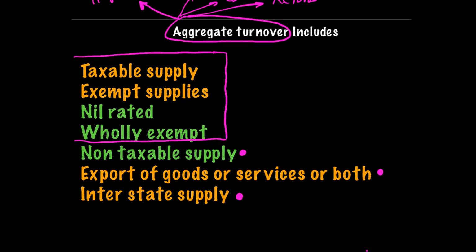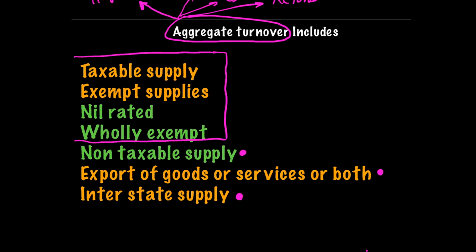See, nil rated, which I have given in green pen, wholly exempt and non-taxable supply. These three are exempt supplies. But since a composition dealer is not allowed to engage himself into non-taxable supply, only nil rated supply and wholly exempt supply will come in the aggregate turnover. Now say for example, in examination, you are asked that a person was engaged into exports, is he eligible for composition scheme? No. Non-taxable supply? No. Interstate supply? No. So only if he is engaged in taxable supply, and in exempt supply, either nil rated or wholly exempt, that is allowed.